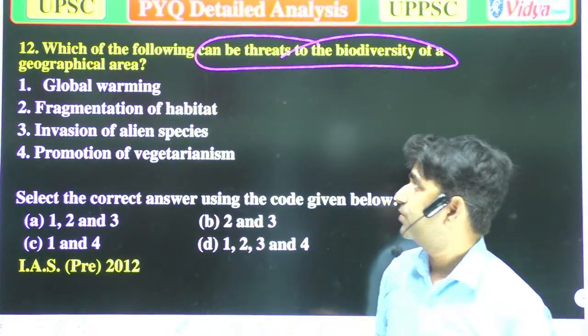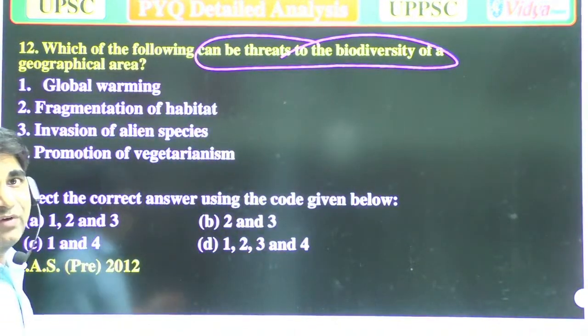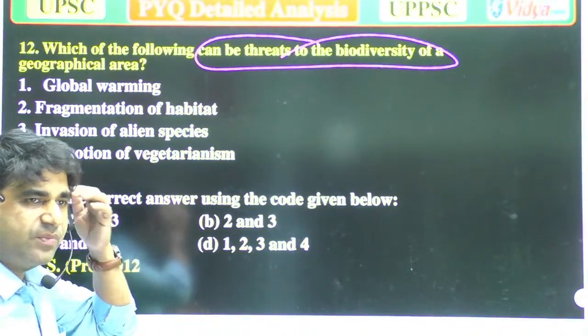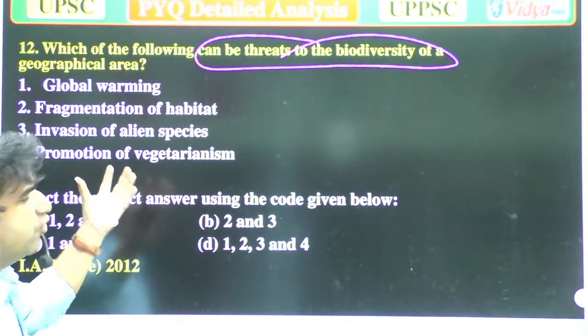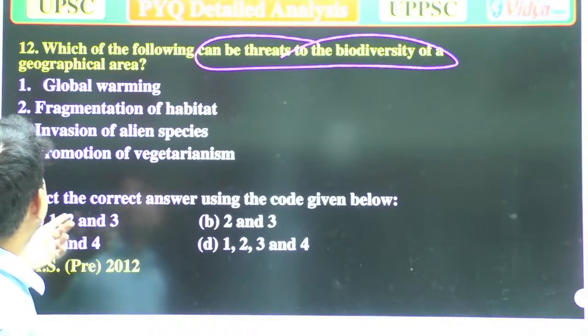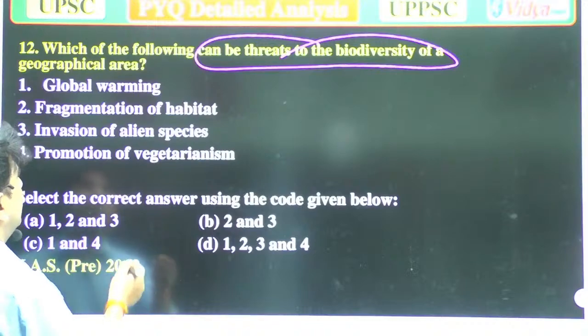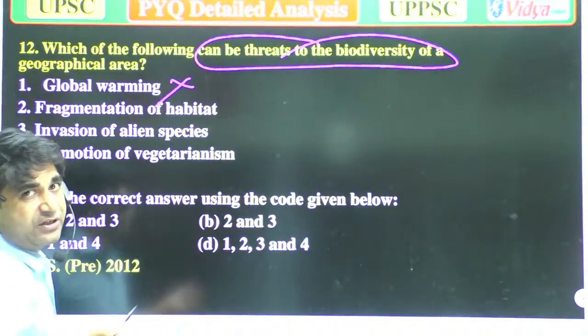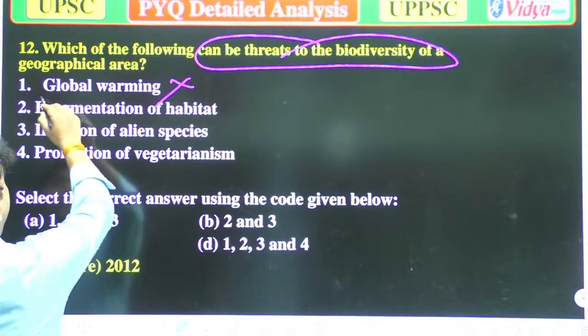When we talk about the biodiversity of a specific area, which could harm it? A. Global warming, yes, because when there is global warming, the habitat of organisms will be affected. So that is a correct answer.